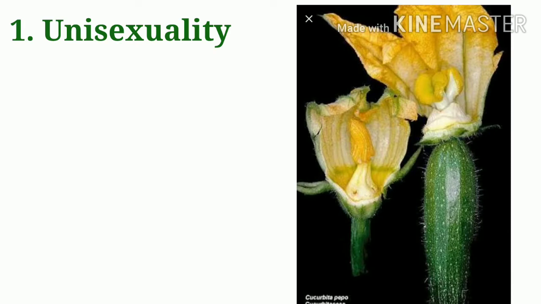First one is unisexuality. Unisexual flowers may be either borne on the same plant or on separate plants. In both cases, the only way for pollination is cross-pollination. Second one is different timings of maturation of androecium and gynoecium. This is called dichogamy. In many bisexual flowers, the anther and stigma of the same flower mature at different times.